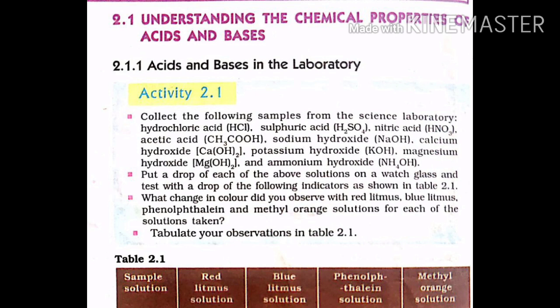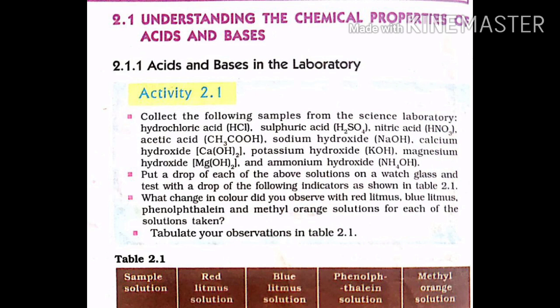Put a drop of each of the above solutions on a watch glass and test with a drop of the following indicators. The indicators are red litmus solution, blue litmus solution, phenolphthalein, and methyl orange. What change in color did you observe with the red litmus, blue litmus, phenolphthalein, and methyl orange solutions?